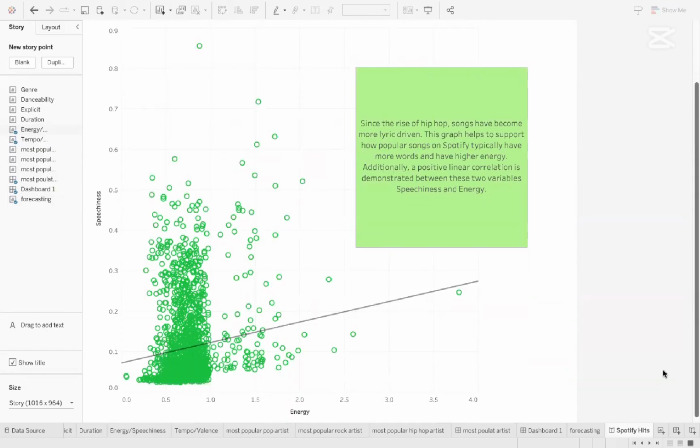Next, we have a scatter plot of energy versus speechiness. We included this visual to demonstrate the positive linear relationship between these two features and how they help make a song more popular. We noticed that since the rise of hip hop, one of the main three popular genres, more songs have become wordier. And this graph helps to convey that message with the trend line. The marks are each individual song in the dataset. The channels are X position, which encodes energy, and Y position, which encodes speechiness. Again, we chose these channels to help demonstrate the positive linear relationship and kept the green coloring to associate with Spotify.